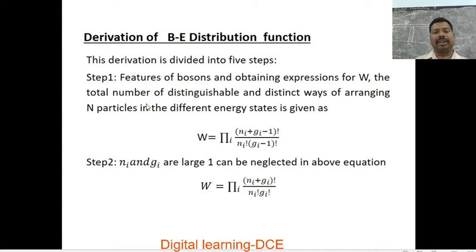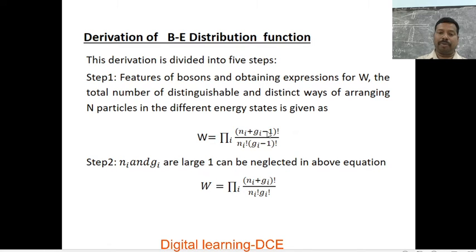Now we are going to arrange capital N number of particles in different energy states, as W is equal to the product over i of (ni plus Gi minus 1) factorial divided by ni factorial into (Gi minus 1) factorial.